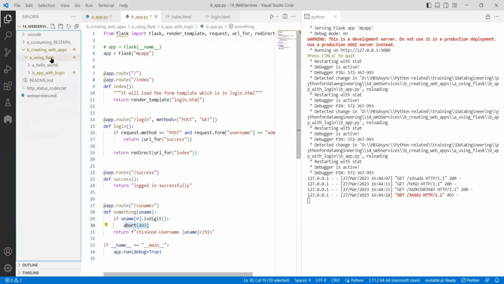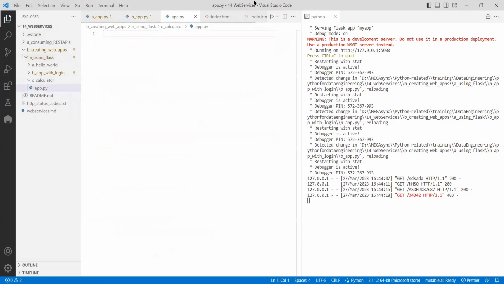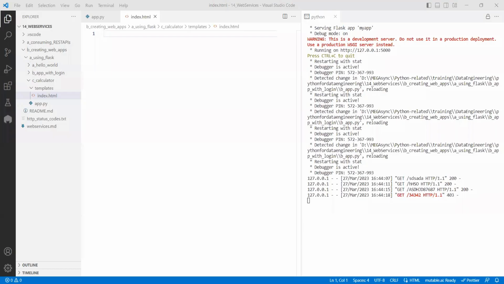Like this application, the third application we do is the calculator, C_calculator. Everything will have an app.py. That's what we know till now. And similarly, we need to have a templates folder. Within that, we can have what we need. Say I don't want a login, so I will write some index.html.